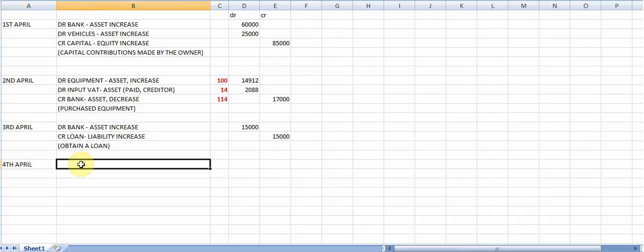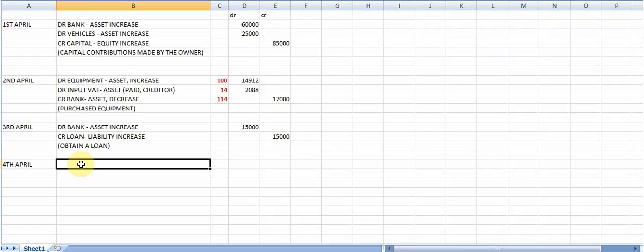Again, we will see there that they say receive a check from a debtor who is now paying. Right, what is very, very important to remember, the debtor is now paying, and we will not record VAT for the payment because the VAT was recorded when the credit sale had been done.